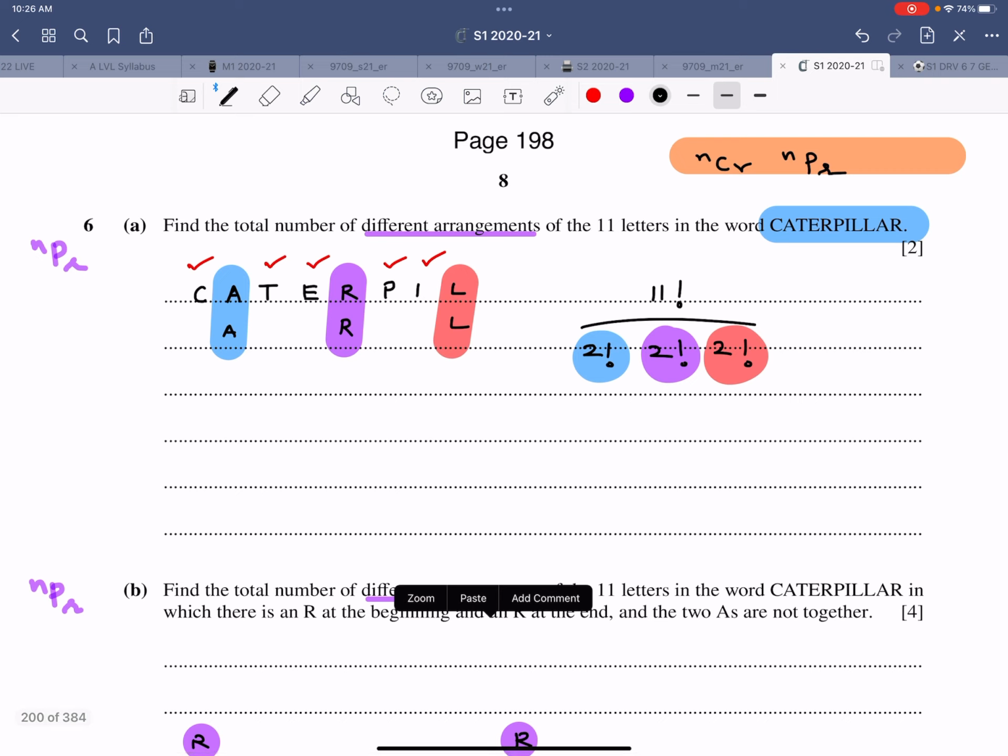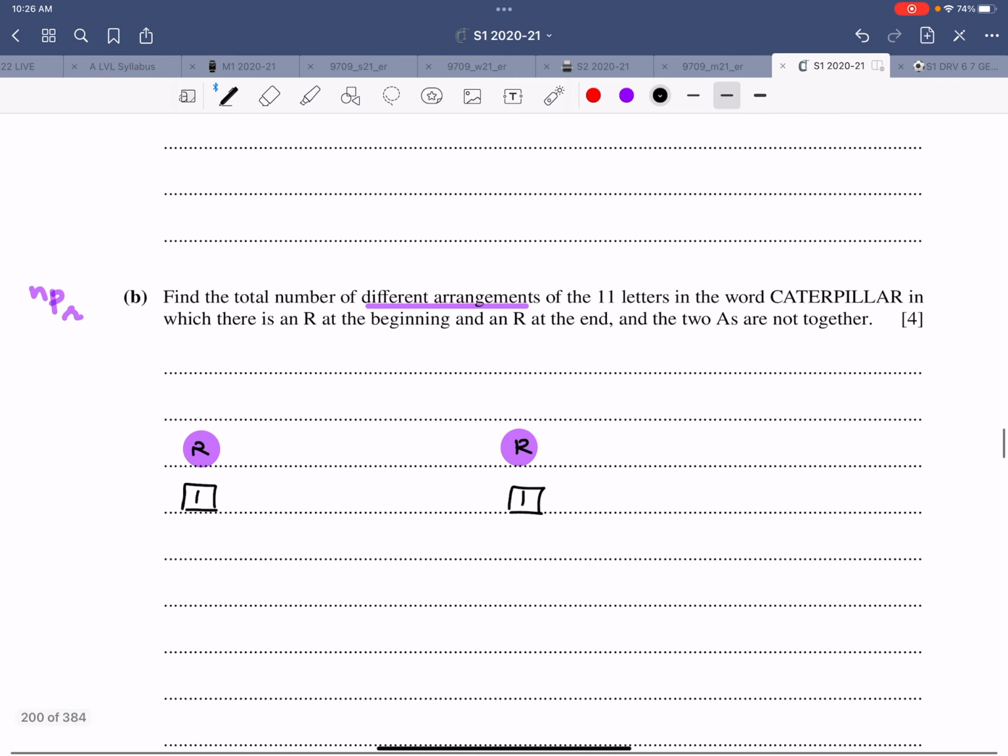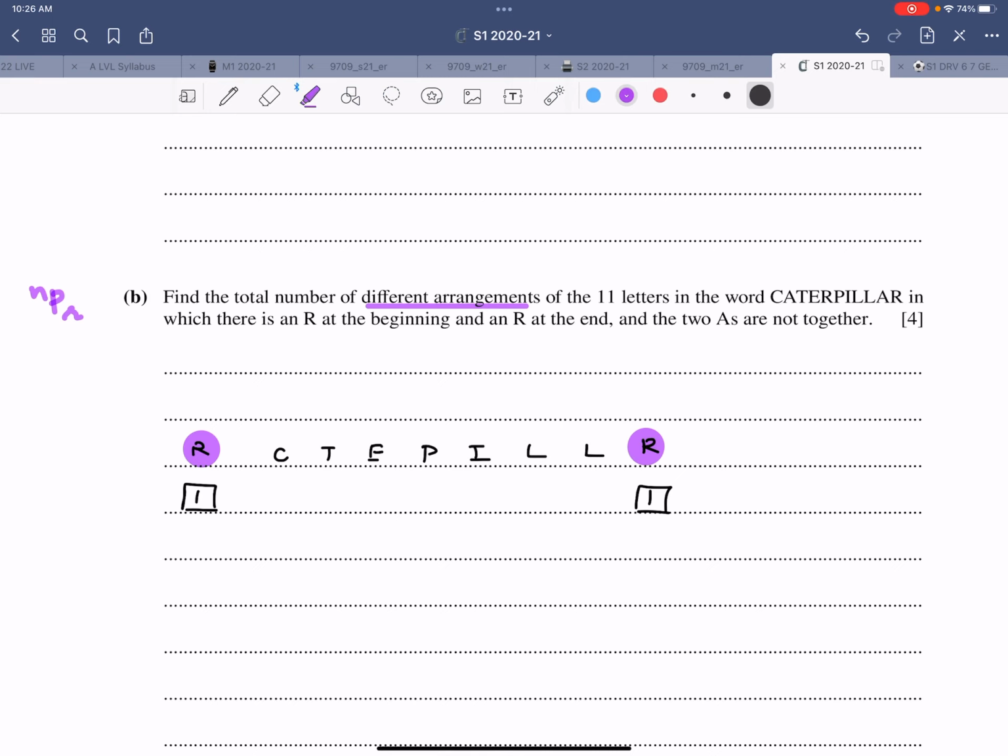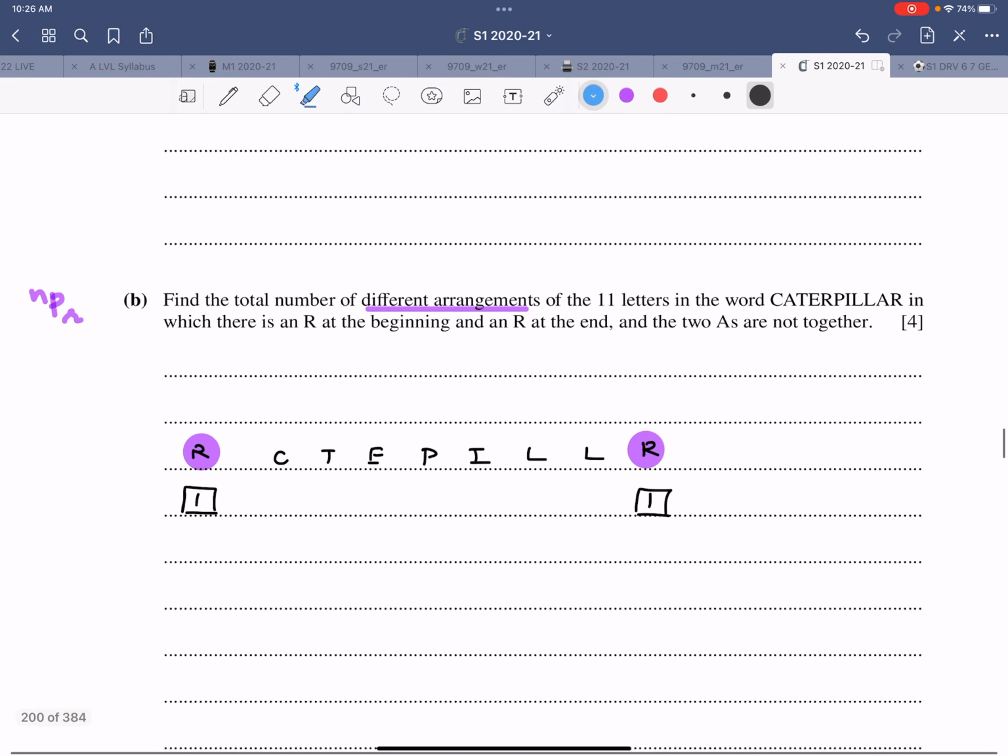So 2 R's are used, 2 L's are left, and C, T, E, P, I. So let me write it like this: C, T, E, P, I and 2 L's. And then you need to separate the 2 A's. So 1, 2, 3, 4, 5, 6, 7, 8. So the A's could be anywhere. So you would say 8P2 divided by 2 factorial for the A's.